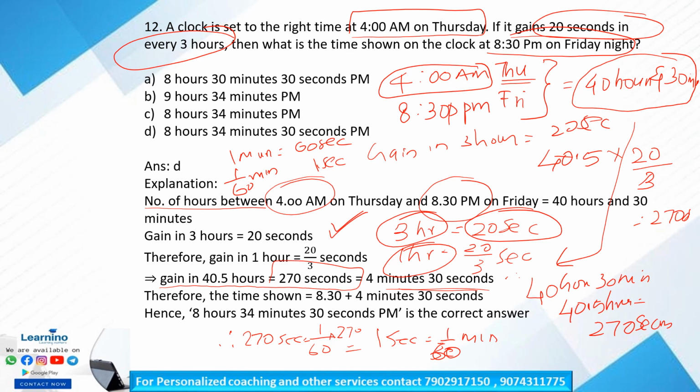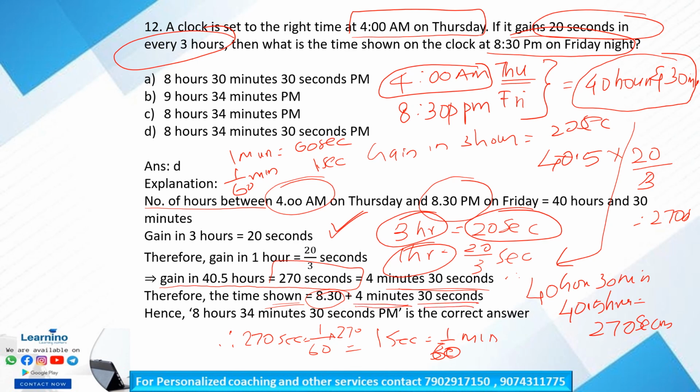Okay, so therefore the time shown is 8:30. Originally it is 8:30. By adding the gain, that is for gain of 20 seconds in every 3 hours, we will get 8:30 plus 4 minutes 30 seconds extra.